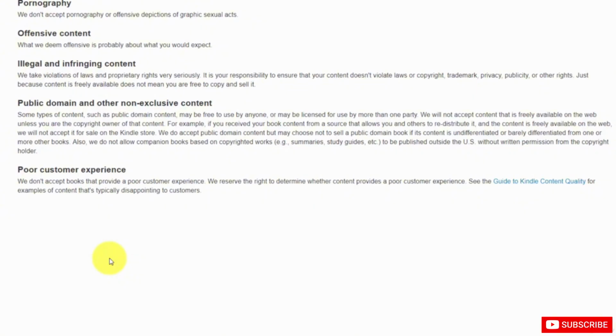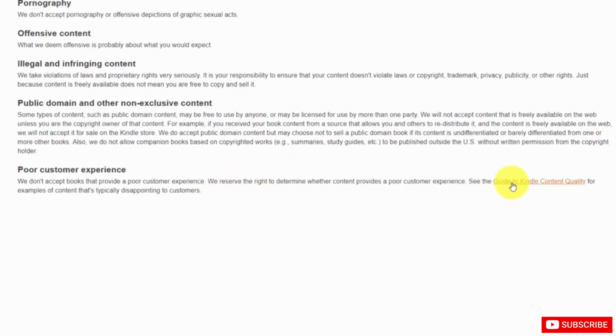So if you intend to use public domain content, you'll want to keep this in mind. And it basically means that if you're going to use either public domain or private label rights content, it needs to be turned into original content and into an original work. Now they've defined something else broadly as poor customer experience. So if you have ratings and you have customers that are complaining about your Kindle content, it can mean that the content will be disallowed.